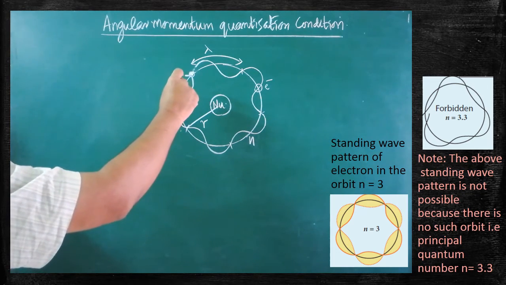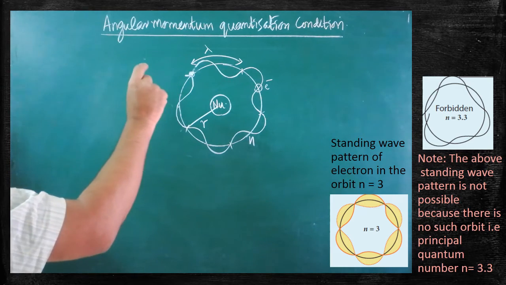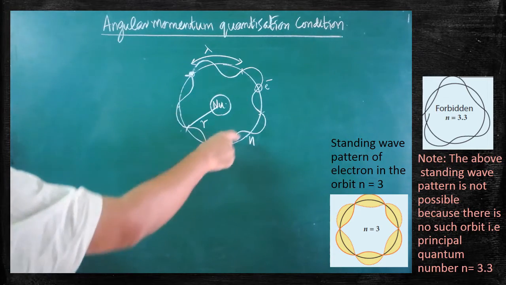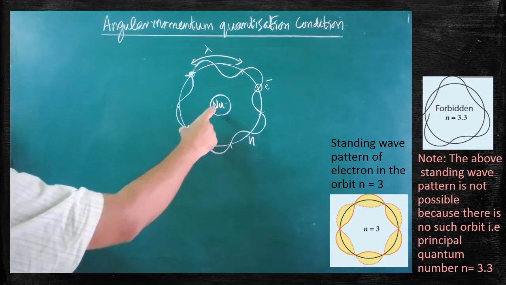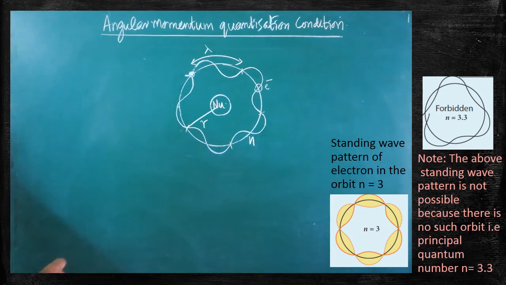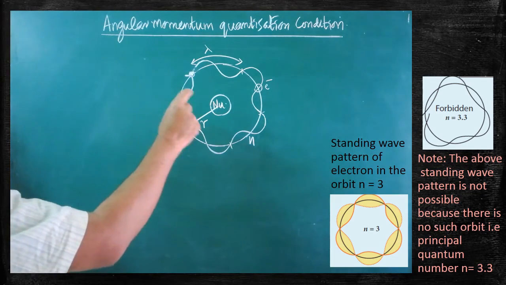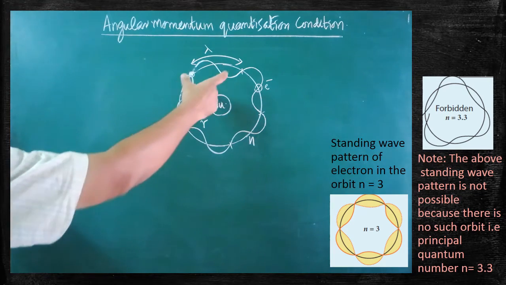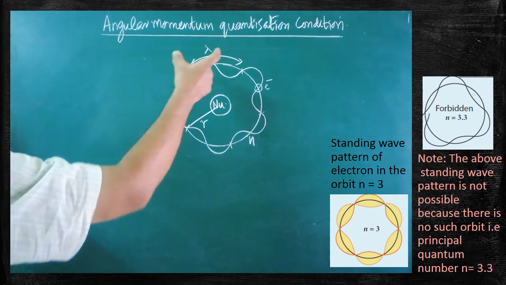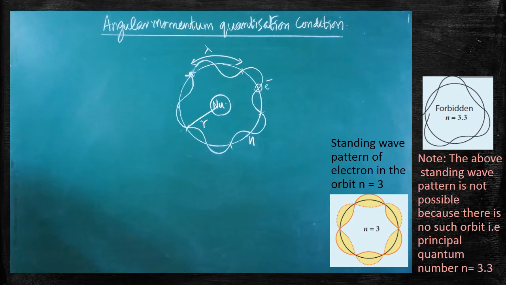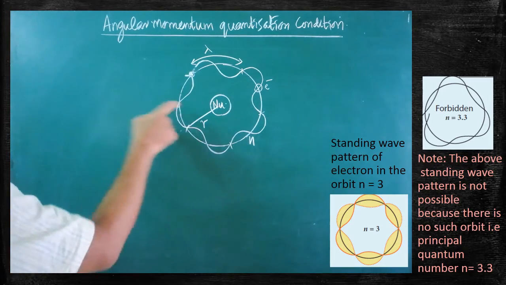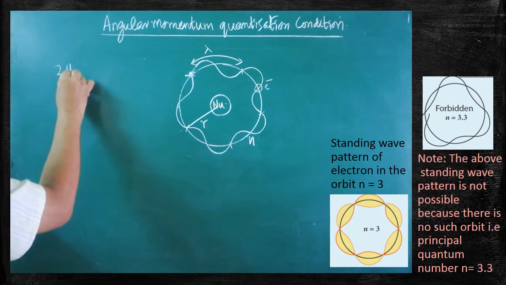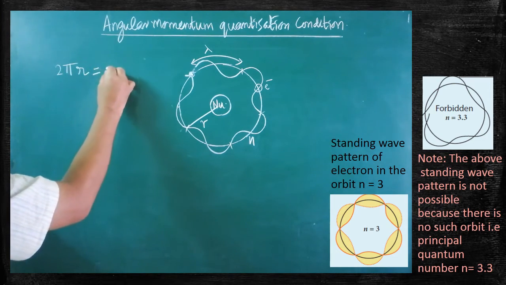When the electron moves in the form of a wave, it forms standing wave patterns. Here, let us imagine an orbit. The radius of the orbit is taken as small r, and the principal quantum number of the particular orbit is n. When they form the standing wave pattern, we are able to measure the wavelength of the electron wave. The circumference of the circular orbit is 2 pi r, and that is equivalent to n lambda.